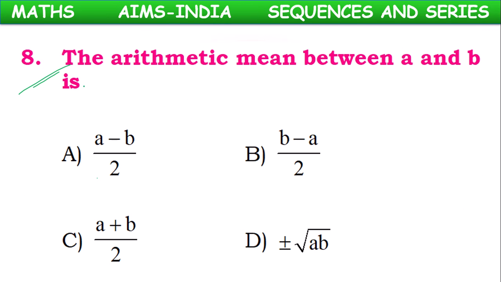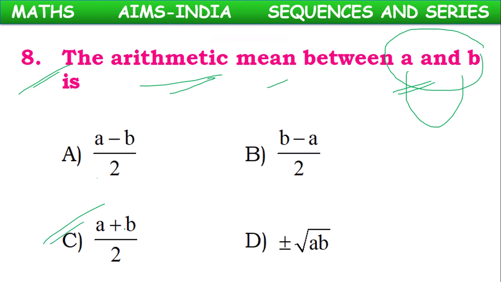Next, children, 8th question. The arithmetic mean between A and B is, we have the formula for arithmetic mean. Arithmetic mean of A and B is A plus B by 2. Option C, A plus B by 2 is correct.